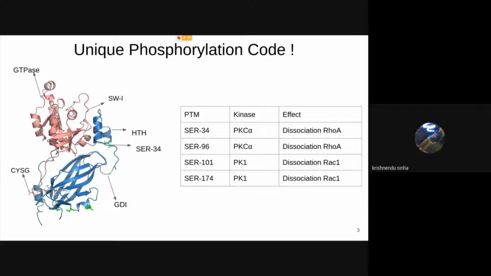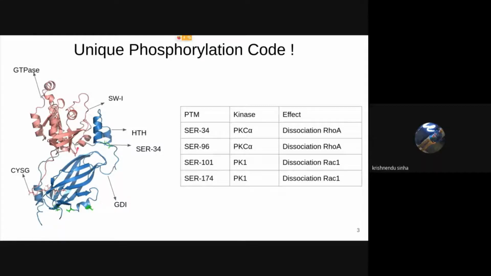This is a picture of this complex. This pink one is the Rho GTPase and this blue one is Rho GDI. Now there are two main interacting regions. One is this helix-turn-helix region of GDI. It interacts with the switch one and switch two loops of these Rho GTPases, and the other interacting region is this isoprenyl moiety, that is the cysteine geranyl. In RhoA, it interacts with the hydrophobic moiety of Rho GDI.